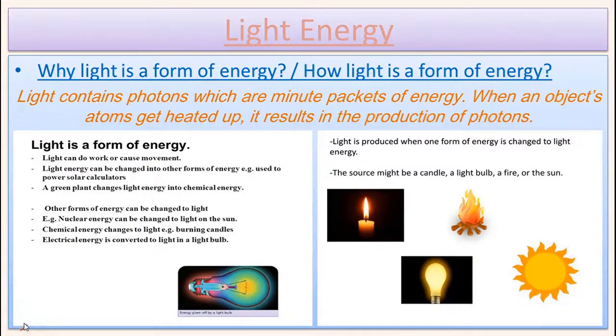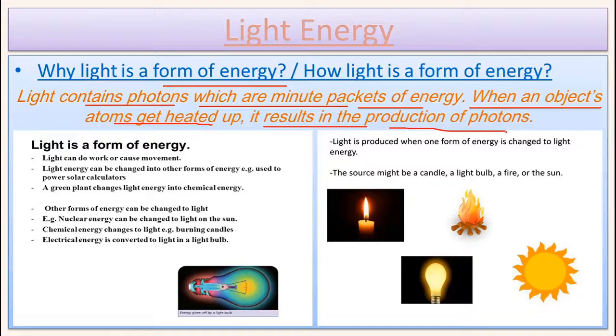Light as a form of energy. Why we call light as a form of energy? Light contains photons, which are minute particles of energy. When an object's atom gets heated up, it results in production of photons. Now let's make this simple and understand it in this way.